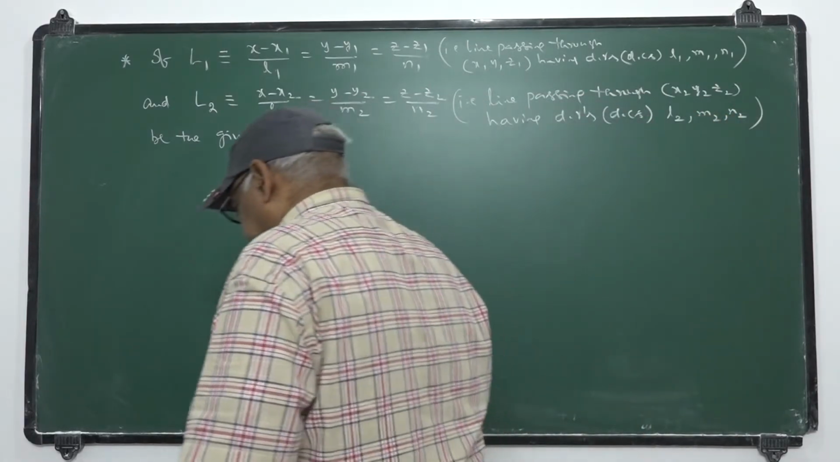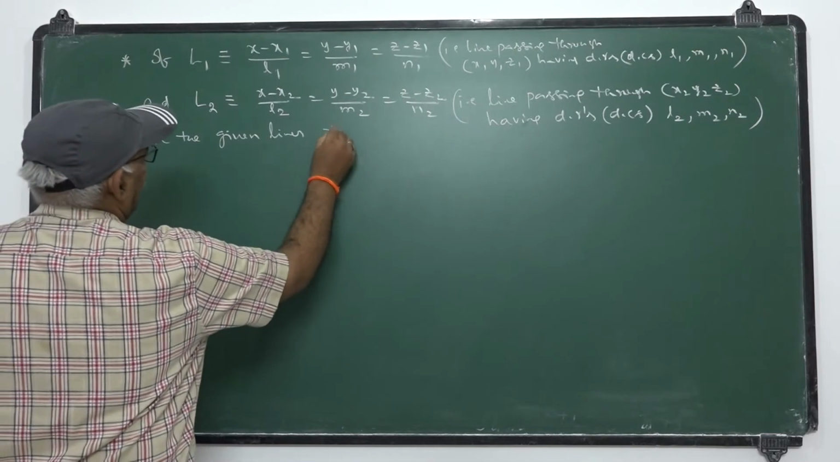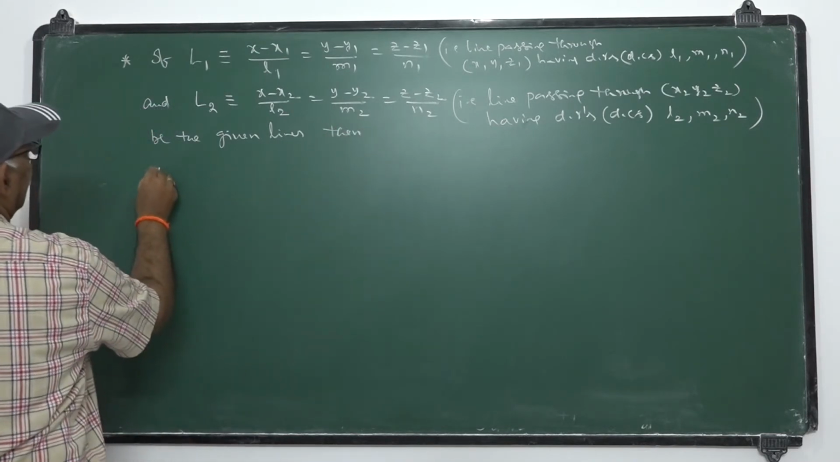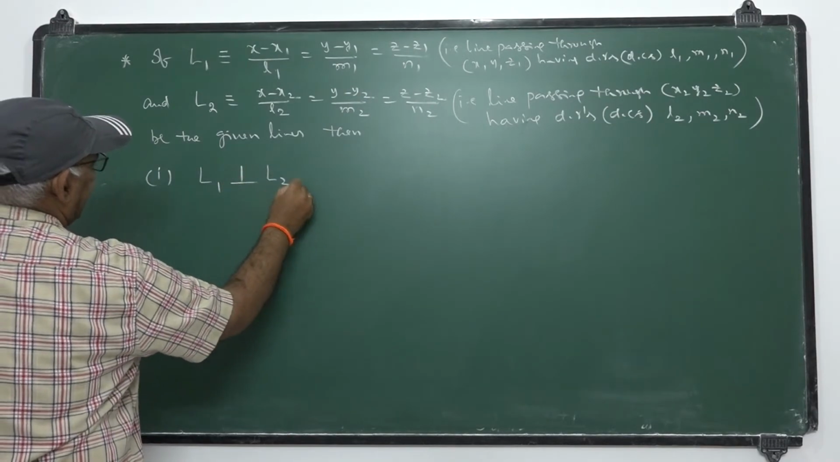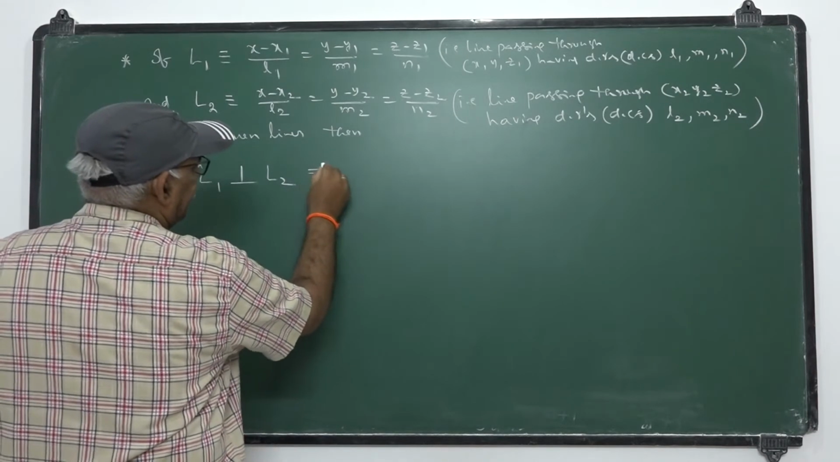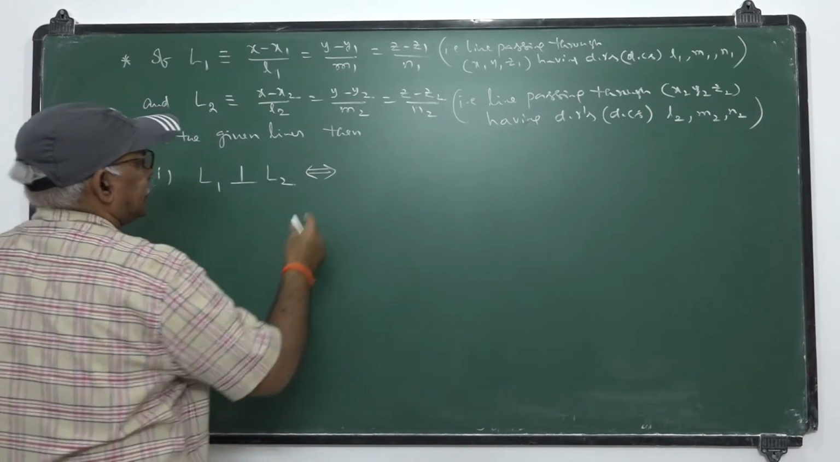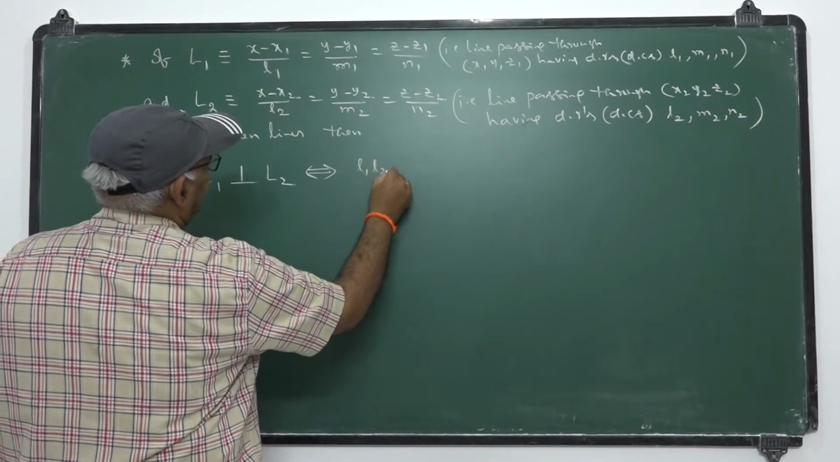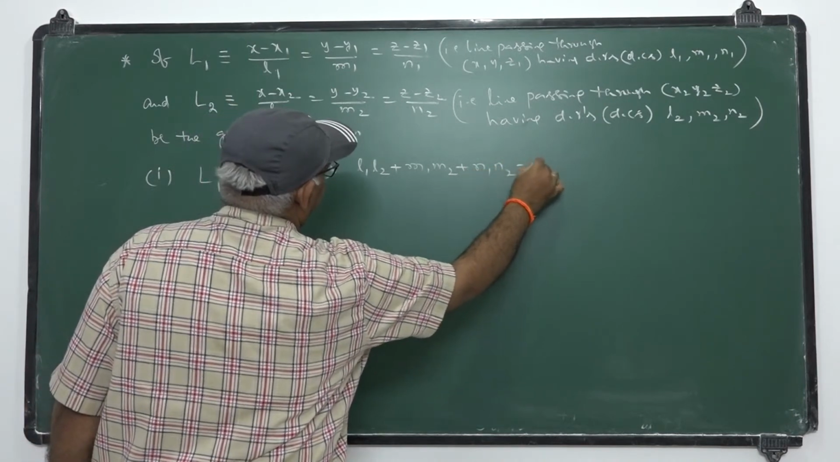Okay. Once these two lines are given, then L1 is perpendicular to L2. Then line L1 is perpendicular to L2, implies and implied. The condition for perpendicularity of the two lines is l1 l2 plus m1 m2 plus n1 n2 is 0.